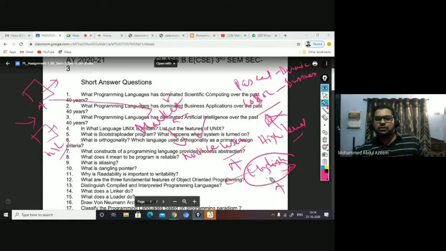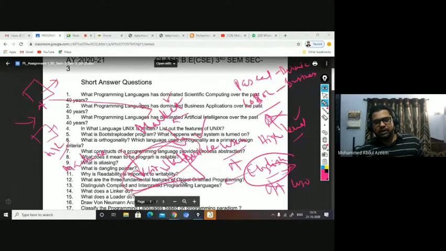So in order to make this possible, the high level languages concept came into being, right? When the user is writing the program in English, then to make the computer understand in machine language, you must have some kind of translator in between. So what is the translator?